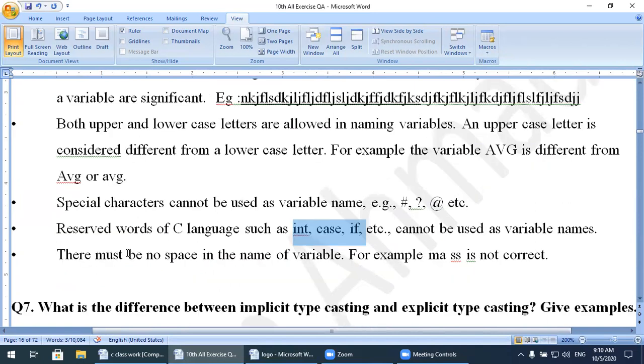Next one, there must be no space in the name of a variable. For example, ma, then put a space, so this one is invalid. So no space is allowed, no special character is allowed. Among special characters you can use only the underscore symbol.